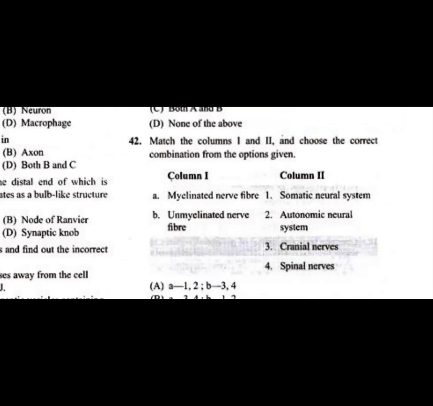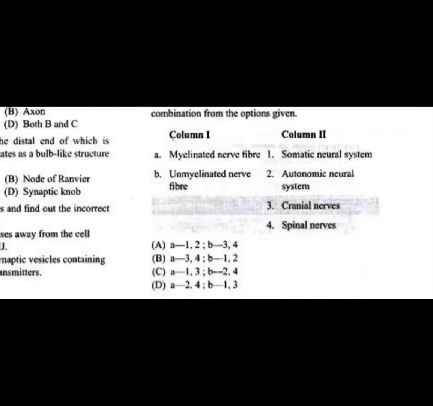The presence of myelin sheath insulates the axon and allows the transfer of signals, the neurotransmitter substance or messages, in the right direction, because many neurons are present together in a group in cranial and spinal nerves.